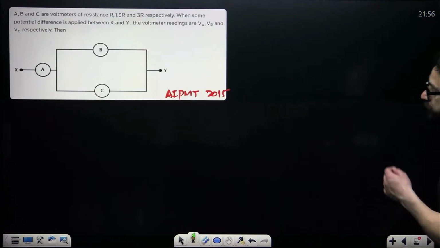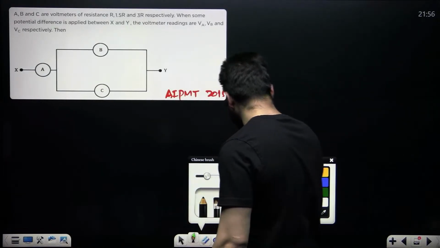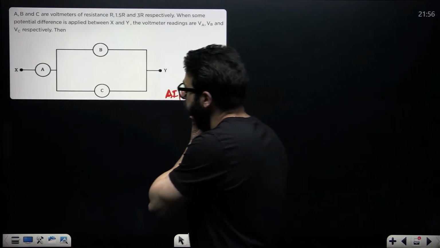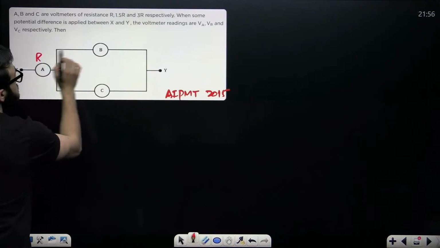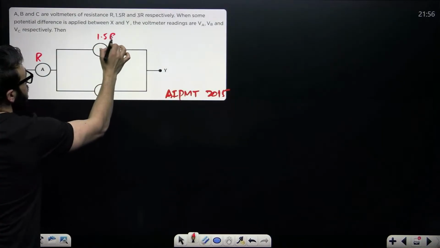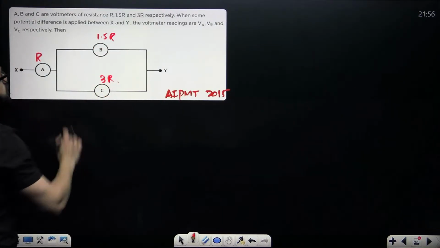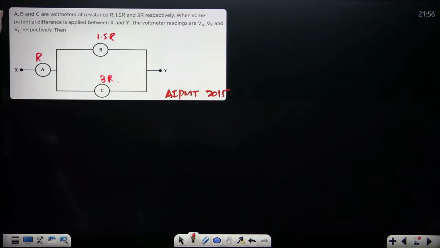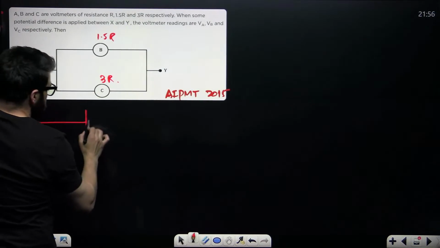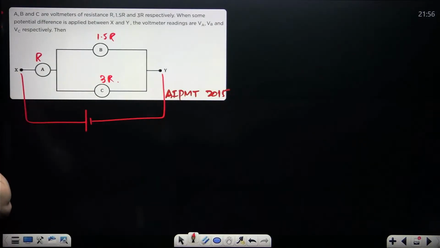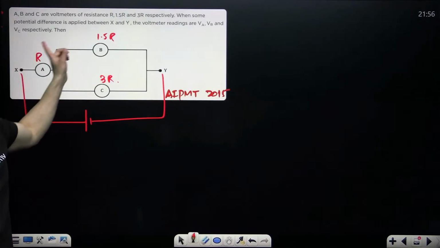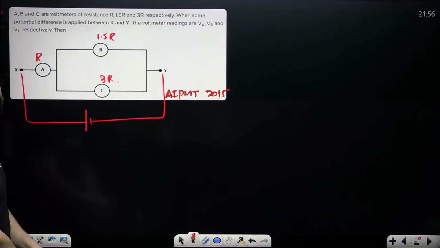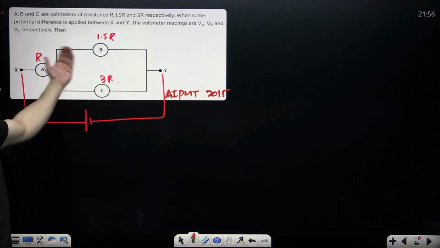Now take a look. A, B, C are the 3 voltmeters. This has resistance R, this has resistance 1.5 R, and this has resistance 3 R. When a potential difference is applied across X and Y, the readings of the voltmeters are VA, VB, and VC. Then you have to find the relation between VA, VB, and VC.